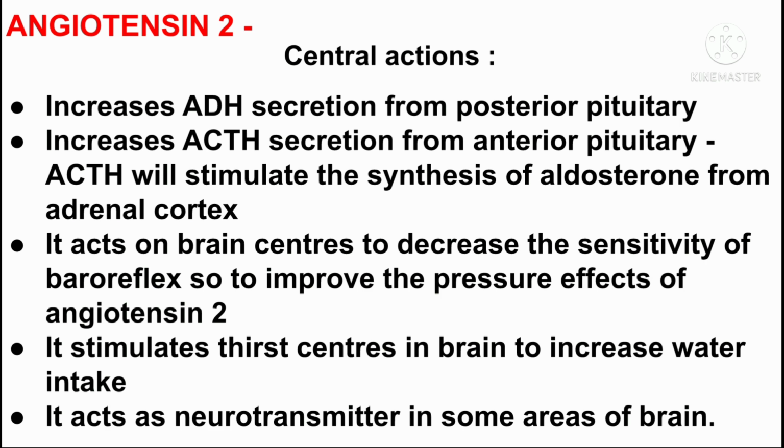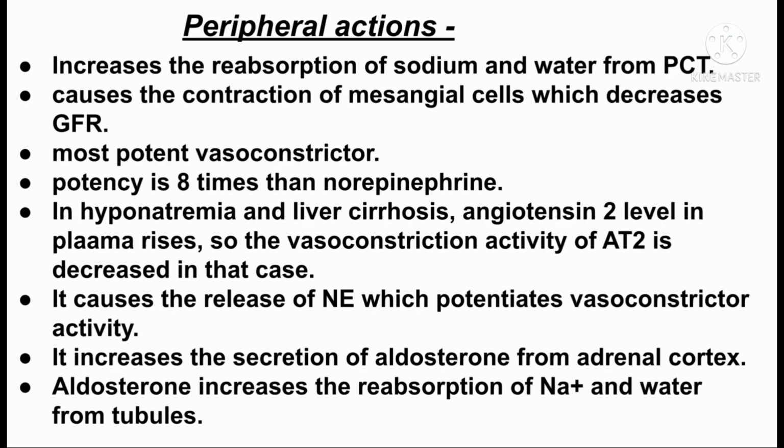It acts on brain centers to decrease the sensitivity of the baroreflex so as to improve the pressure effects of angiotensin II. It stimulates the thirst centers in the brain to increase water intake. It also acts as a neurotransmitter in some areas of the brain.